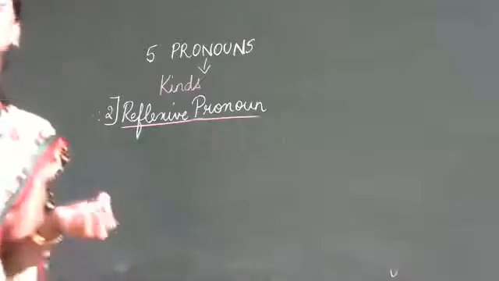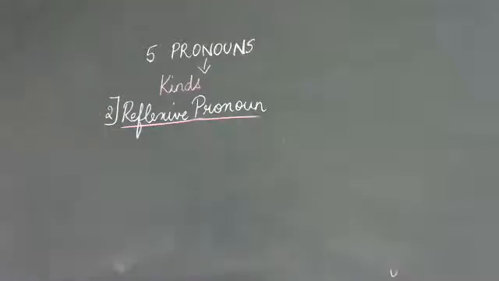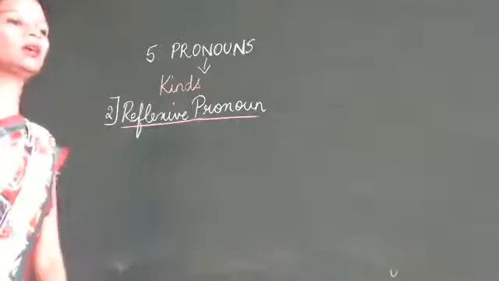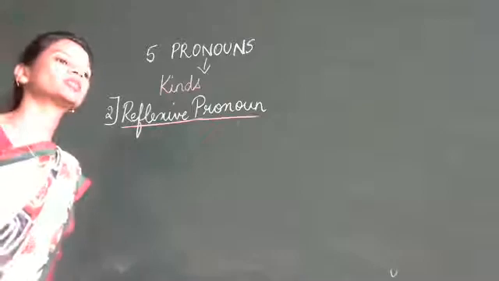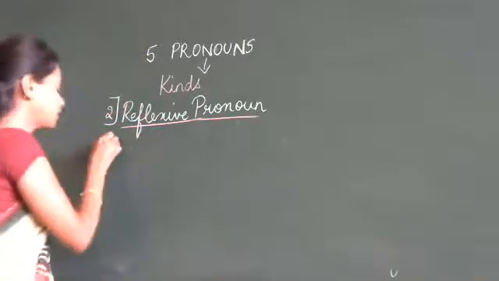Now, what is a reflexive pronoun? See the definition. These pronouns refer to the same person or the thing that is indicated by the subject of the verb. Myself, yourself, himself, ourselves, themselves. Now, what is it talking about? It refers to the subject. Now, what example will we give here?